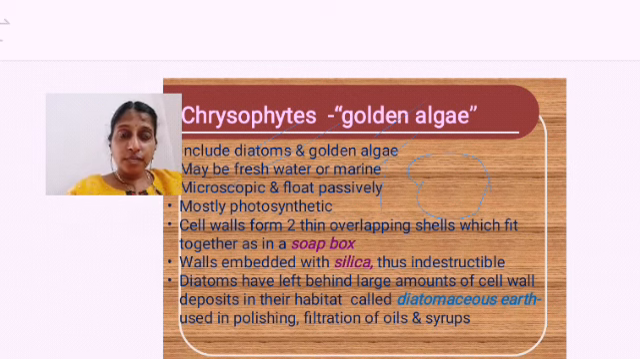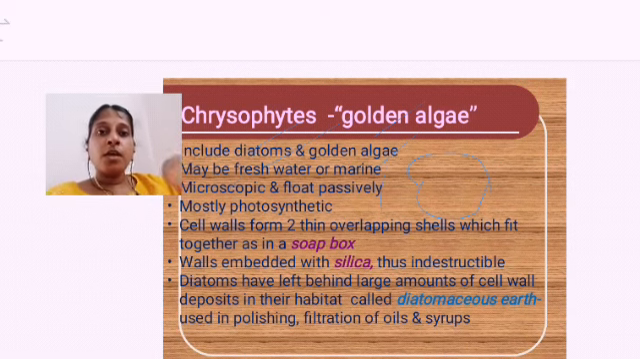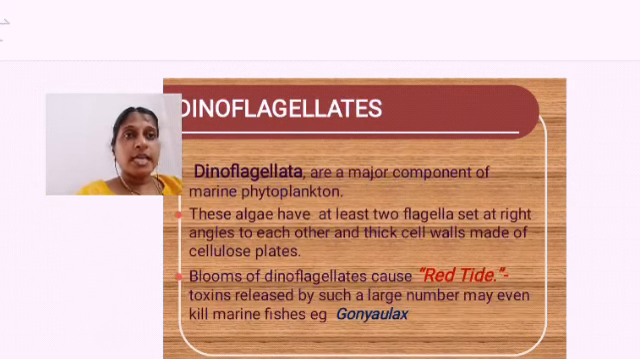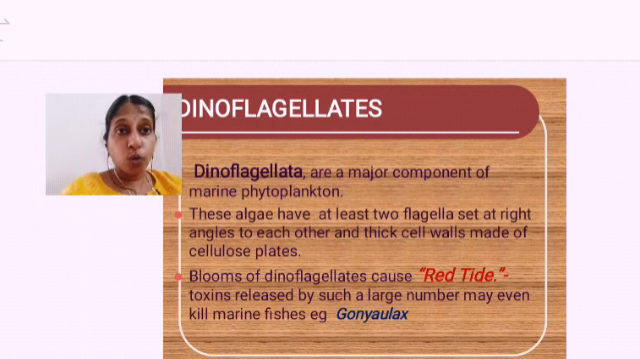So those were some of the characteristics of chrysophytes, golden algae. A very important question is, what is diatomaceous earth and what is its use. Now moving on to dinoflagellates. Dinoflagellates are a major component of marine phytoplankton, floating plants. Phytoplankton means floating plants. Marine means they are found in the sea, okay.